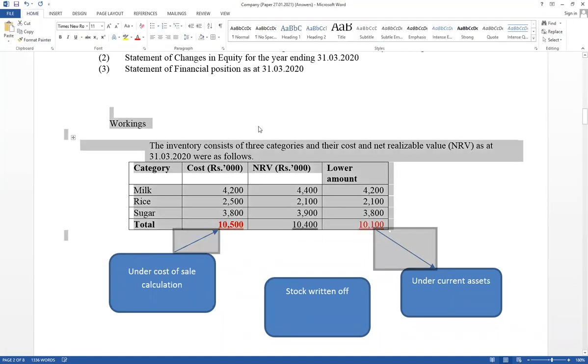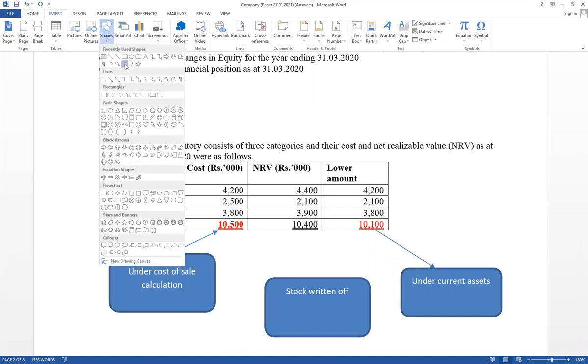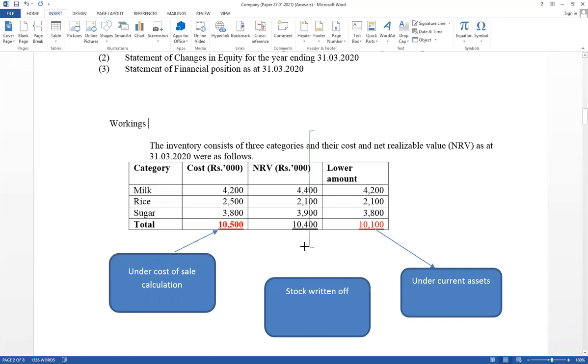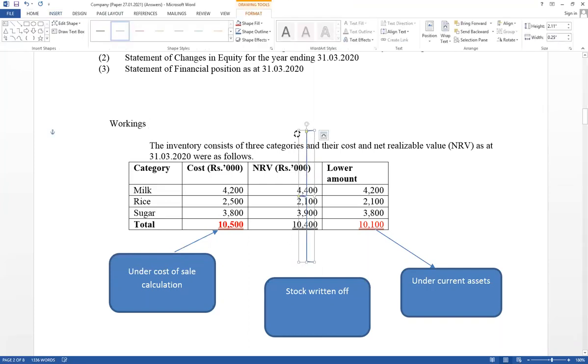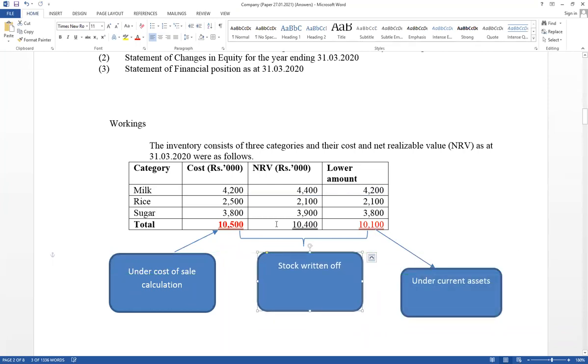Think about difference value. Compare cost value and net realizable value. Therefore, those two values should be compared, cost value as well as net realizable value. Therefore, here difference value equals 400. That value should be included under cost of sales calculation, and other expense as stock written off. Therefore, there are 3 marks available.